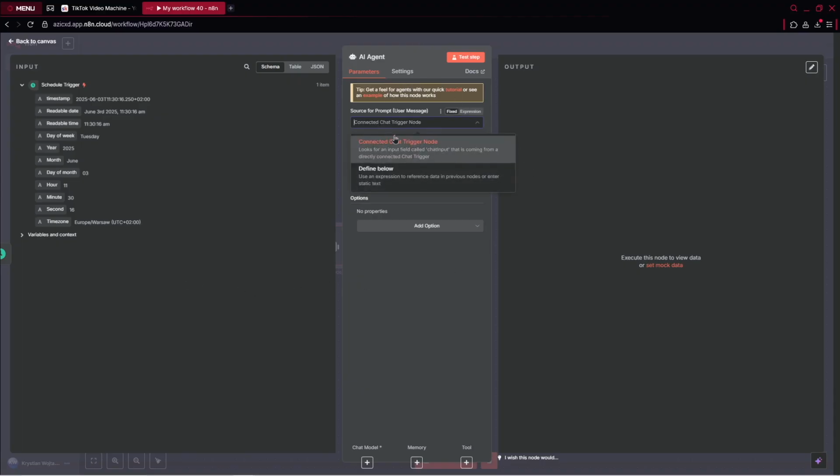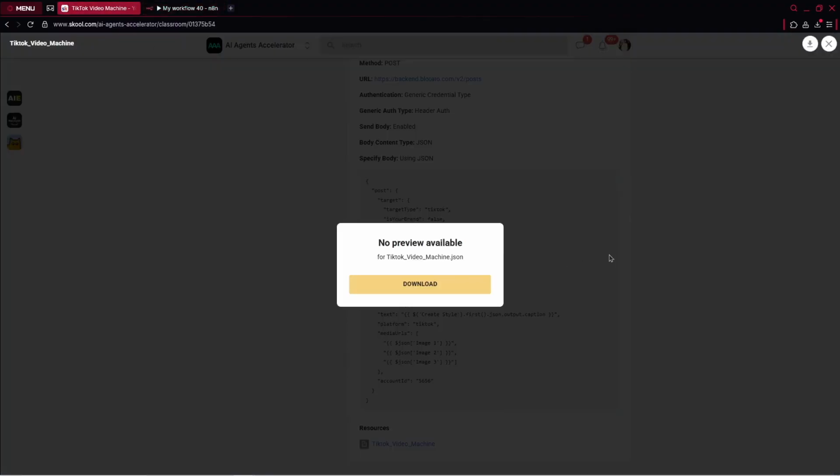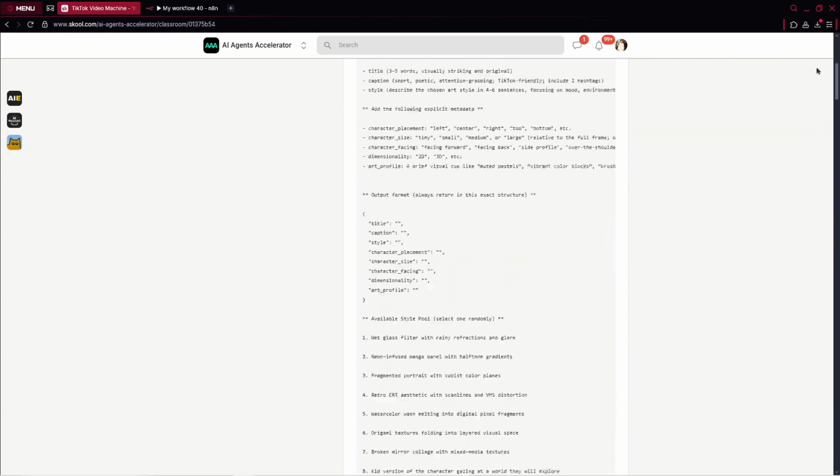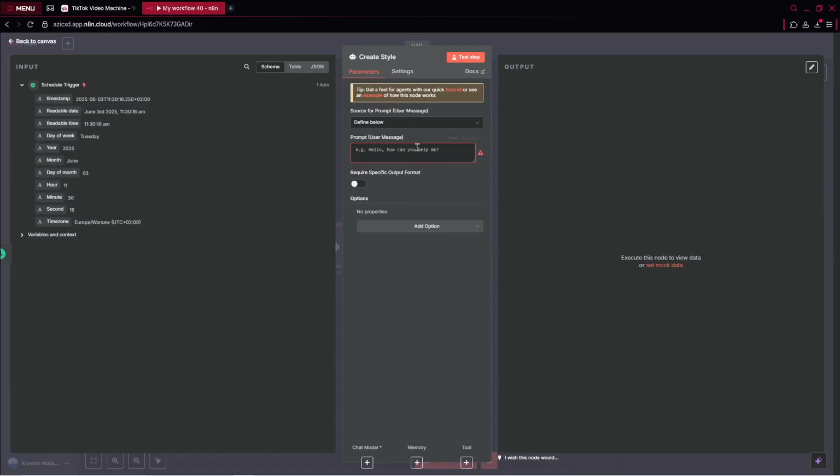Now we can click on define below, and there we will provide the prompt and system message for the agent that will create the style for us. We can even rename it first, so: create style. Now we need to provide our prompt. We can go over to our community and scroll up, and there we'll have everything. We have our system message. Let's simply copy it from here. It's quite wide, as you can see. We can add the system message, all right? Let's just paste it, and now let me show you what it does.